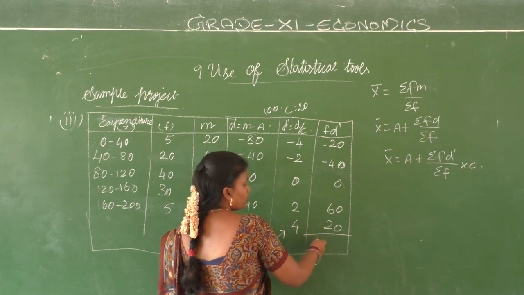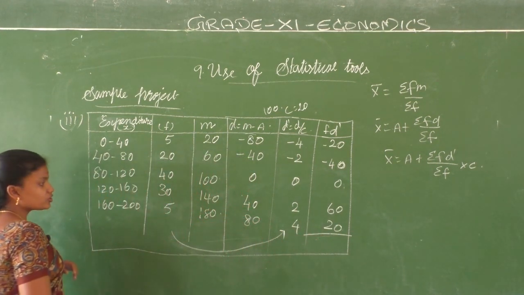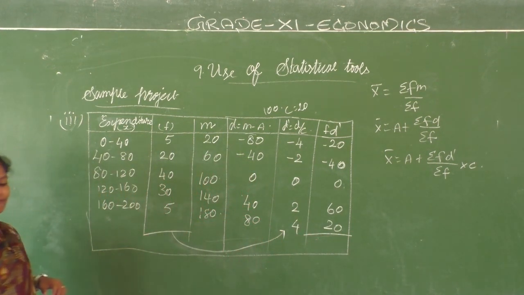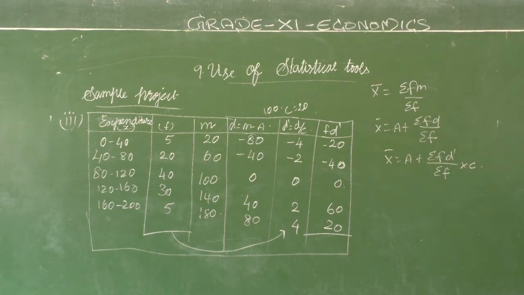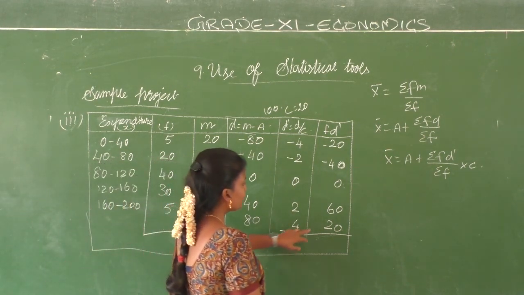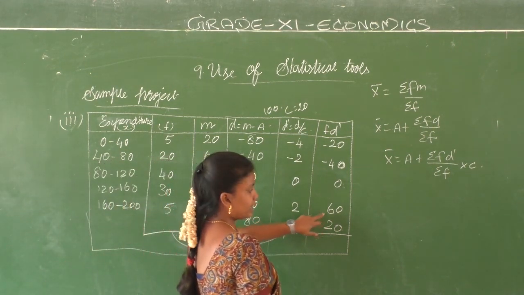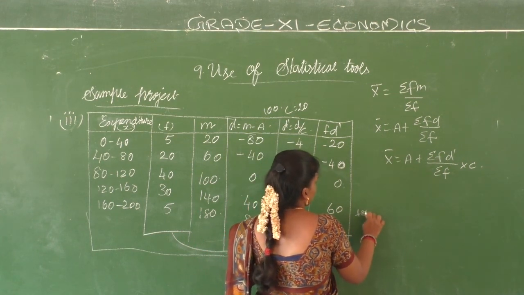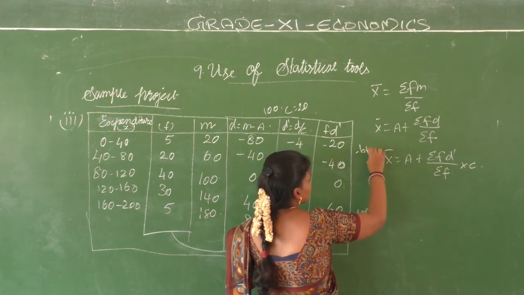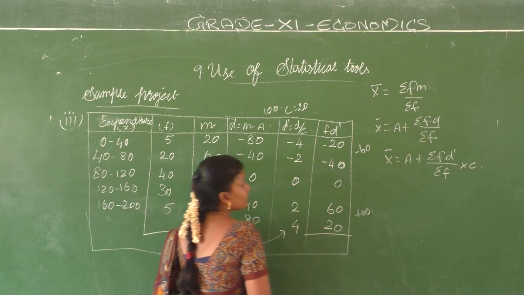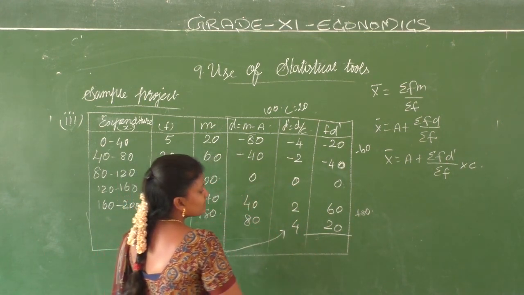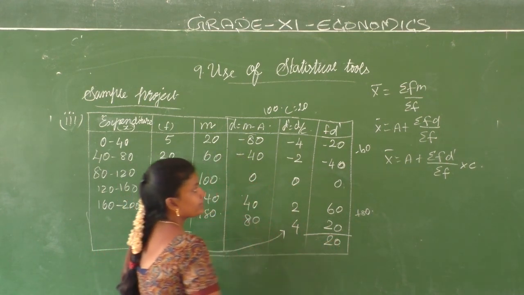So now what do we need? We need summation FD dash and summation F, isn't it? You want both these values, isn't it? So how are we going to get those two values? Minus 20, minus 80, 0, plus 60, plus 20 gives us plus 20.